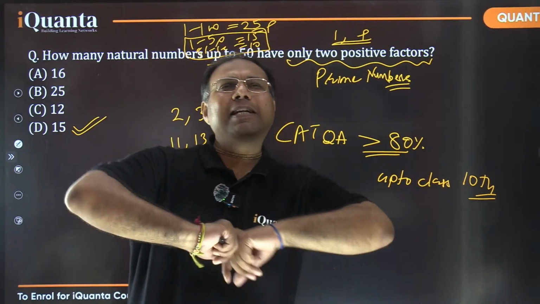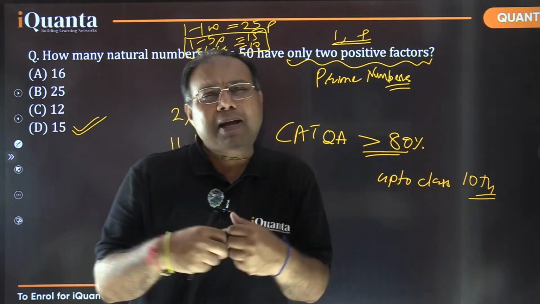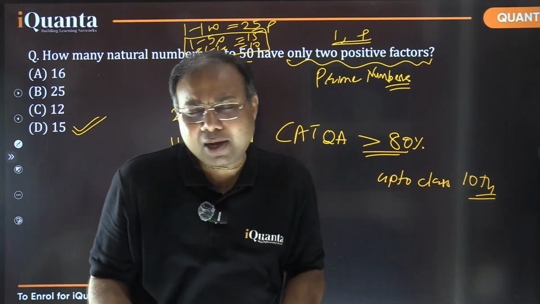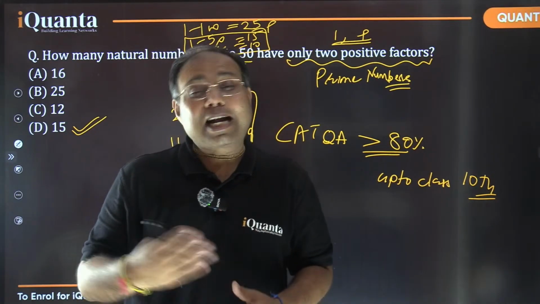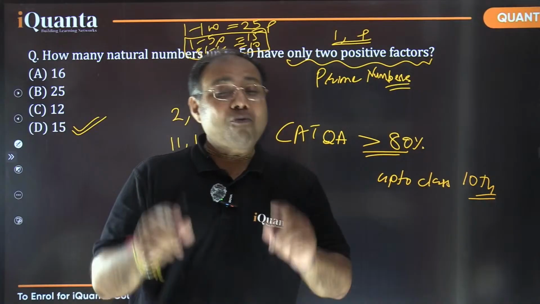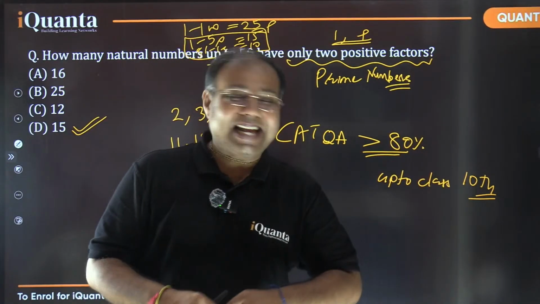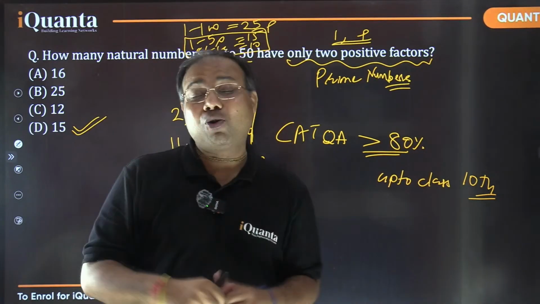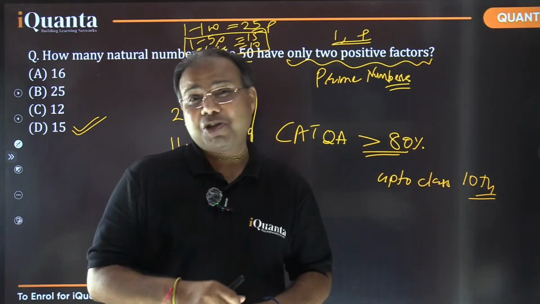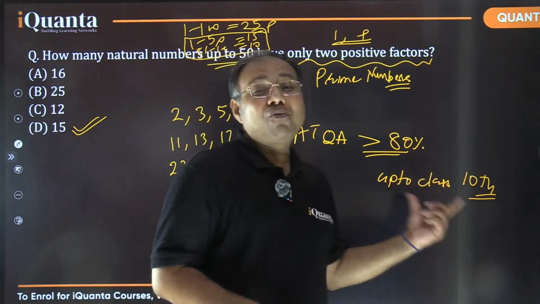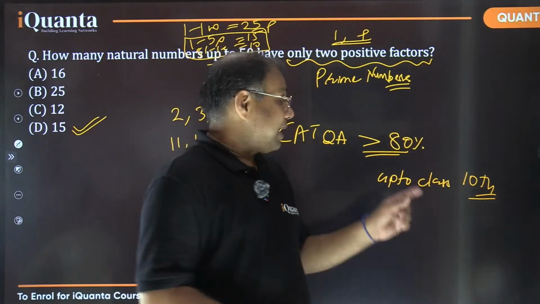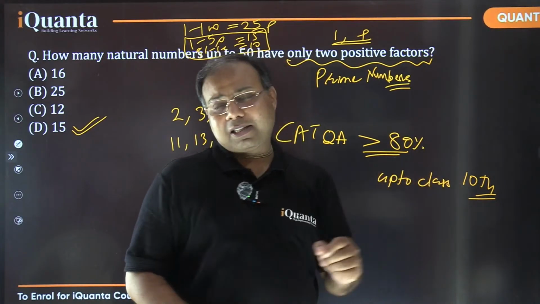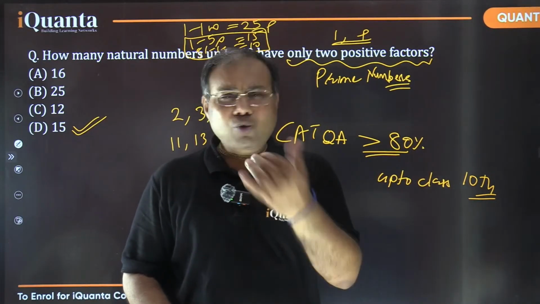आप सोचो कि मैंने 10th के बाद तो मैथ पढ़ा नहीं, क्यों नहीं पढ़ा? Because 10th तक भी अच्छा नहीं रहा होगा, right? Because you were not good at mathematics till 10th class also. That's why you didn't continue with mathematics. But if you are looking to clear CAT with a really good score, it is highly essential that you should be very well versed, proficient, I would say, in the mathematics up to class 10th, right? And for that part, you can go through NCERT books.